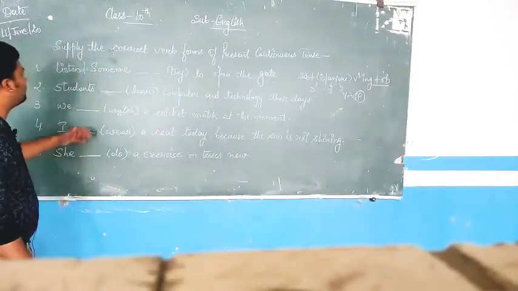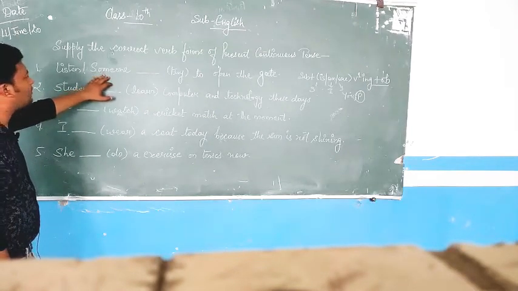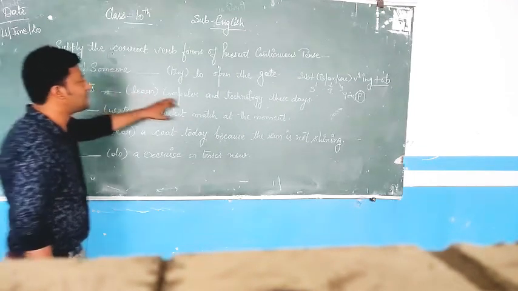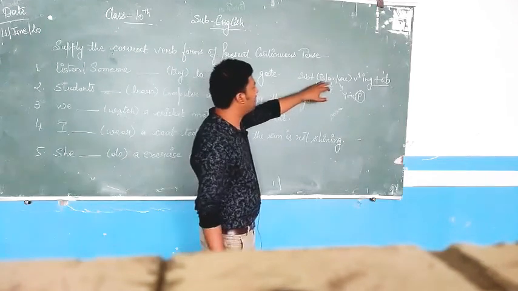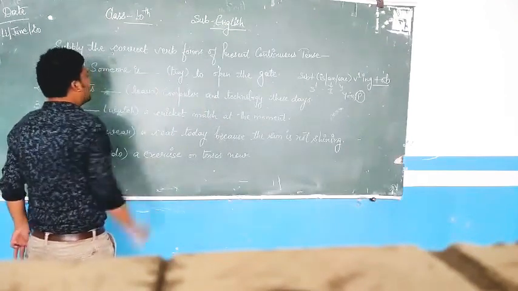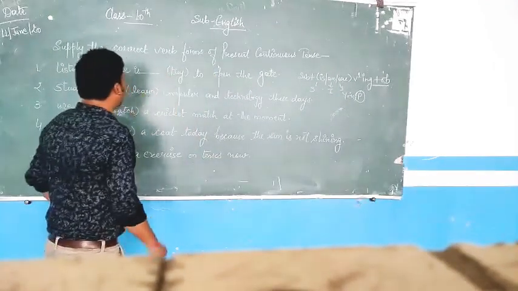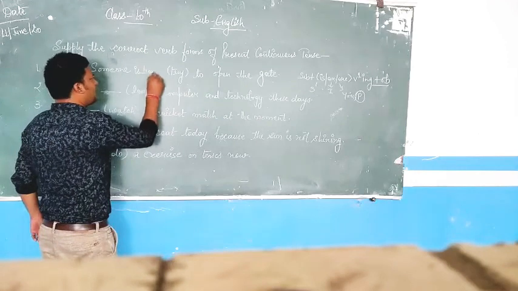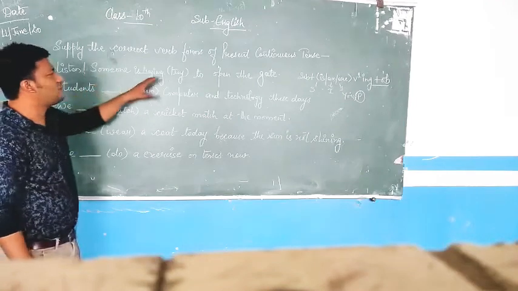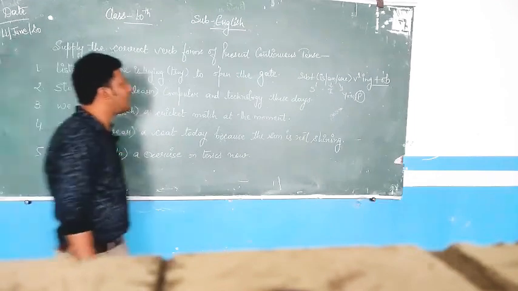Here first of all I will find out someone is my subject, because someone is the third person and I am talking about someone. So someone is my subject, and with a singular subject I use the helping verb or auxiliary verb as is. So I will put someone is. Now if I see my formula, it is verb first form plus ing. Try is the verb first form, I will write try and I will put ing. So it becomes: Listen! Someone is trying to open the gate. It becomes present continuous tense because of the use that the activity is going on.